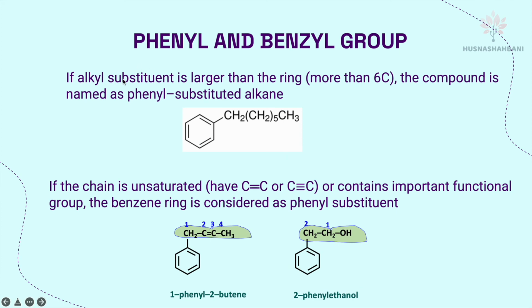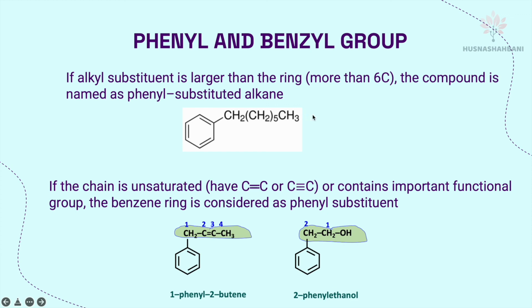If the alkyl substituent is larger than the ring, more than 6 carbons, the compound is named as a phenyl-substituted alkane. So this benzene will be the substituent if the straight chain is more than 6 carbons, because benzene in total has 6 carbons.